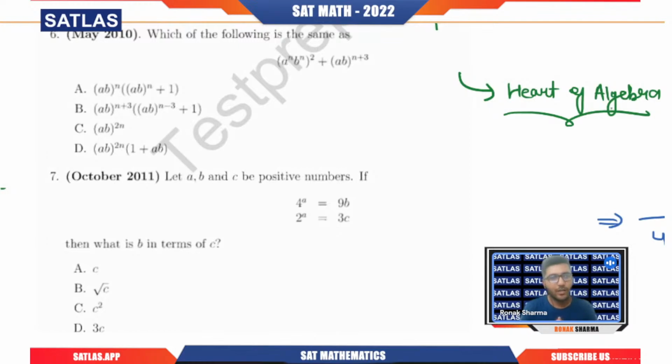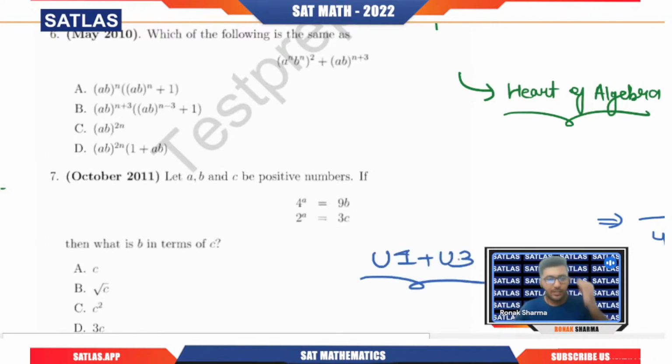But particularly, don't try to run away from a particular topic. I have seen students who face difficulty solving questions with statistics, so you can do that at a later stage, but at least try to cover the first unit and the third unit quickly. The reason I say unit 1 and unit 3 should be done continuously is that unit 3 is a continuation of unit 1. Trust me, once you study the straight line, basics of algebra, linear inequalities, and system of equations, then learning the topics of unit 3, that is functions and quadratic equations, becomes very easy. So always study unit 1 and unit 3 in continuation. Now let us focus on the next question.